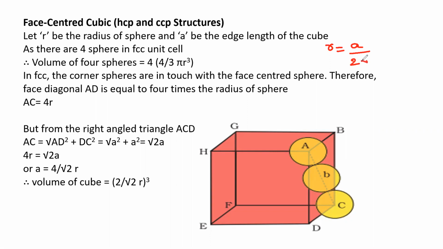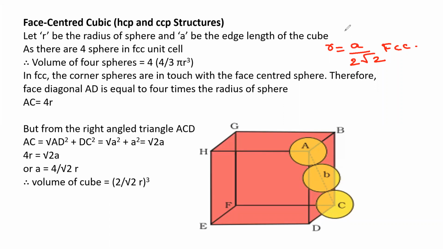So this is the relation between radius and edge length for a face centered unit cell. R is equal to A by 2. Very, very important. R is equal to A by 2. For BCC, R is equal to 4 by root 3 A. So this we have seen in the previous slide. So now R is equal to A by 2 is the relation between radius and edge length of a face centered unit cell.